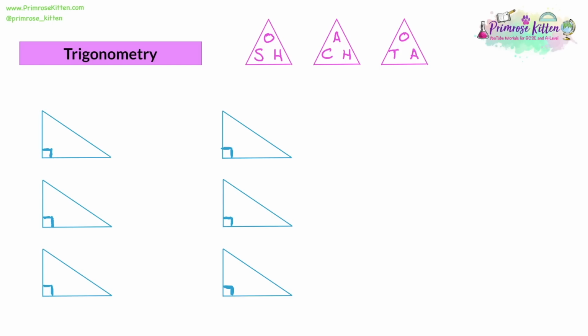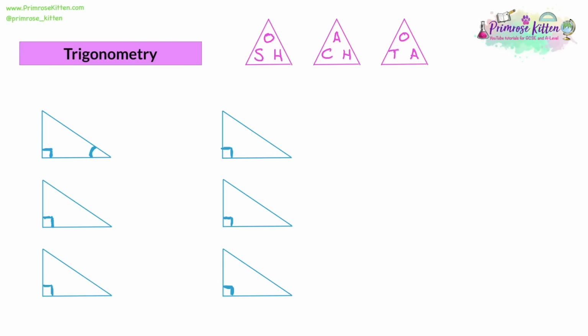Now we can label the sides of these triangles depending on where the angle is. What I mean by where the angle is, well, there's 3 angles in a triangle. One of the angles in each triangle is labelled, it's the 90 degrees. Out of the other 2, we are only going to label one of the other angles. It doesn't matter which of the 2 we label, but with this kind of trigonometry, we're not interested in the 3 different angles in the triangle, only 2 of them.